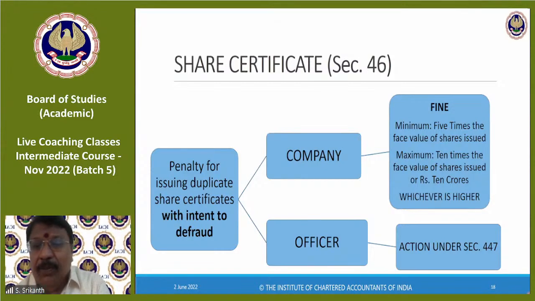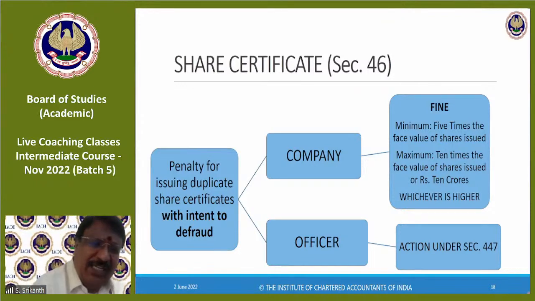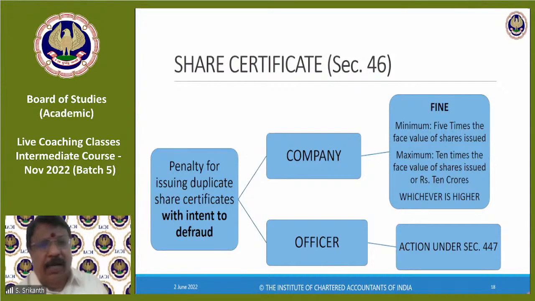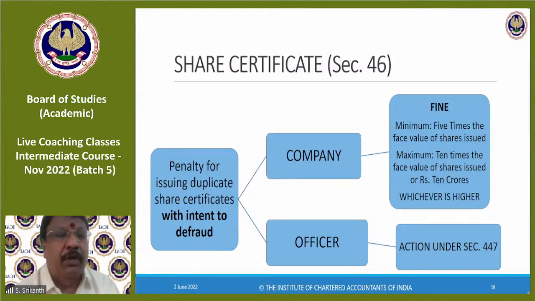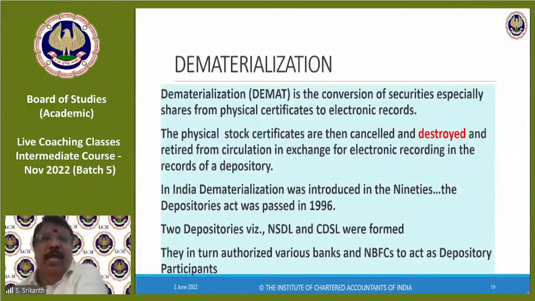Nobody is doing it. Anyway, today, in listed company shares, if you issue duplicate, nothing is going to happen because physical share certificates are not possible. Today, all listed companies have to have shares held compulsorily in dematerialized form. Unlisted companies also, we will see 9A, they have made it compulsory, but many have not done it. Practically, they have not done it, but they also should have. The minute they want to go for public issue, all your physical shares have to be converted into digital records in the records of a depository. Okay. So we move on to dematerialization.